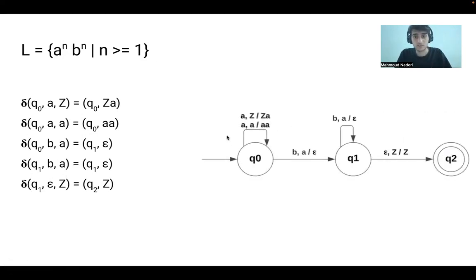This is the diagram of our PDA. In Q0, if A is coming and the stack is empty, we push ZA, stay in Q0. If A is coming and the stack has A on top, we push AA. If in Q0, B is coming and we have A, we pop it and go to Q1. That's what I said. We have to define this rule again for Q1. In Q1, we have the same rule, but from Q1 to Q1, not Q0 to Q1. And if we don't have anything coming and we have the empty stack, we go and terminate our PDA.